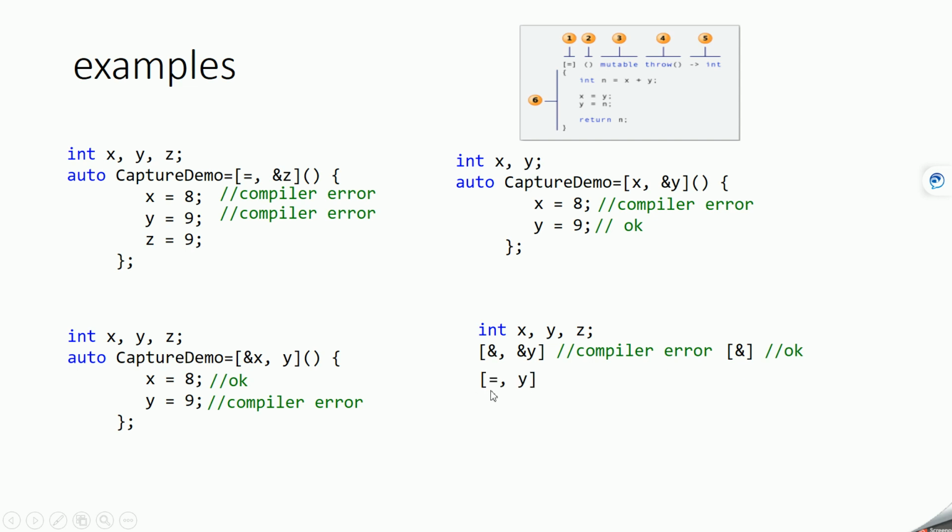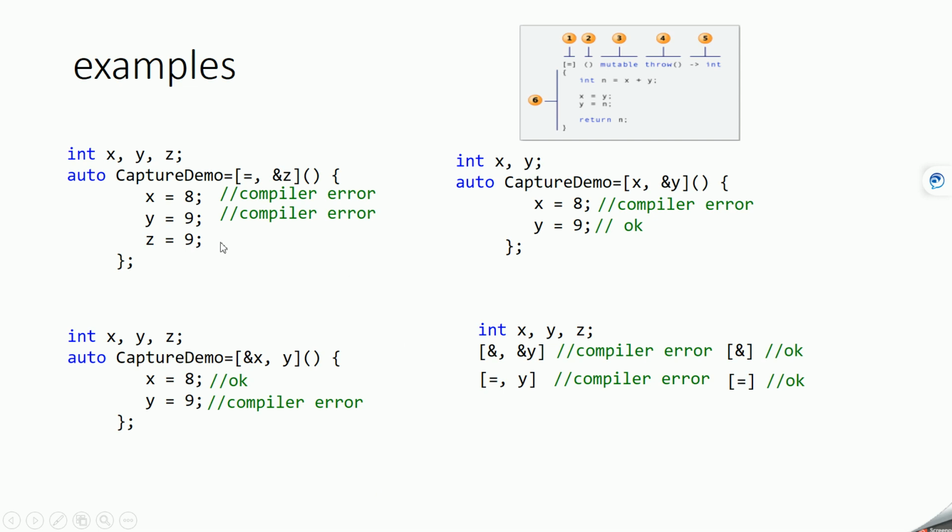Similar to that, if you say capture all the variables by value by mentioning this equal to sign, and then again you say capture y by value, then this will also give you a compiler error, because this equal to symbol already means capture all the variables by value. So you should not give this y over here. So this is a compiler error, and the correct one will be this. This means capture all the variables by value.